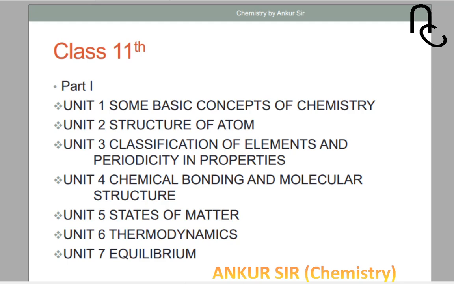Seventh chapter is about equilibrium. This is a scientific term, equilibrium. You will get to know what is the meaning of equilibrium and when this state is reached. So this one is a big and important chapter, and in this section, equilibrium, you will mainly get some tough numericals and tough theories you have to deal with.